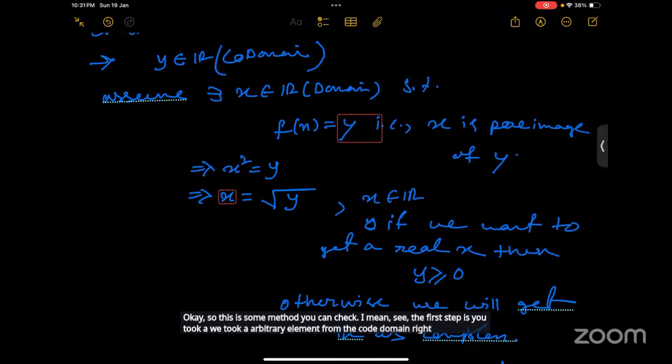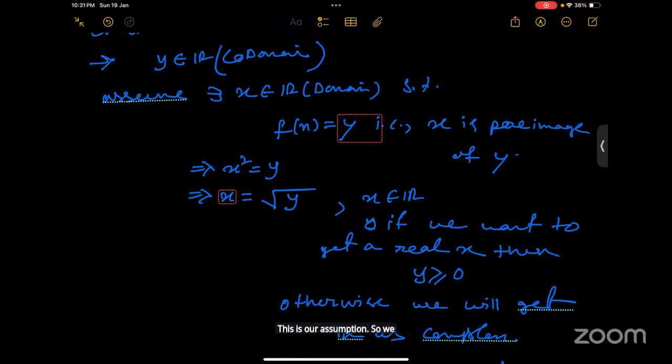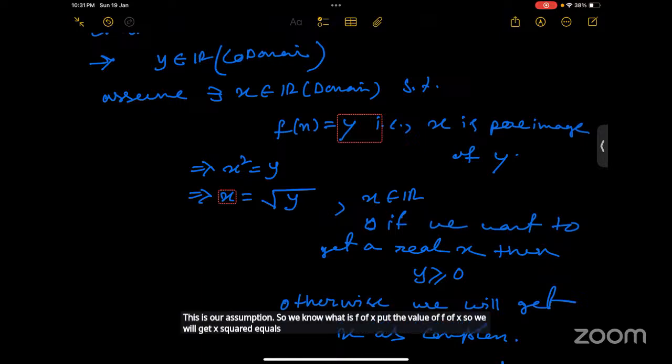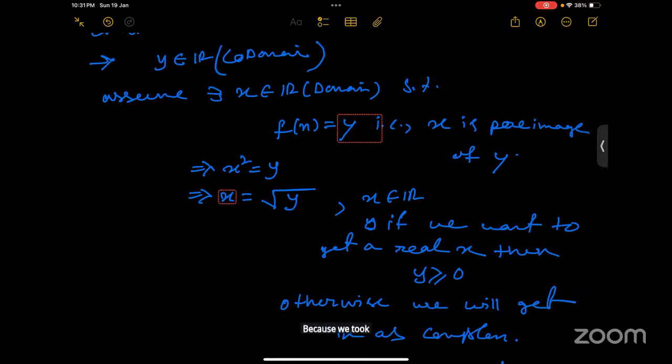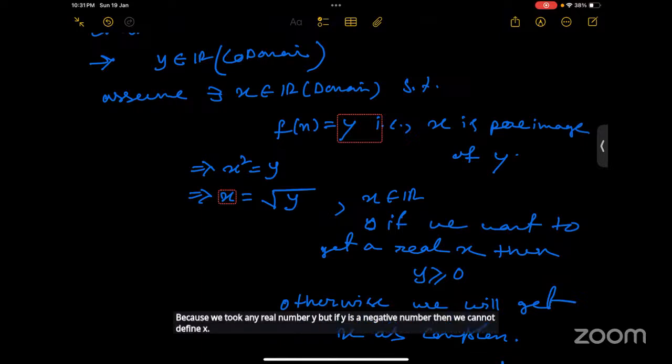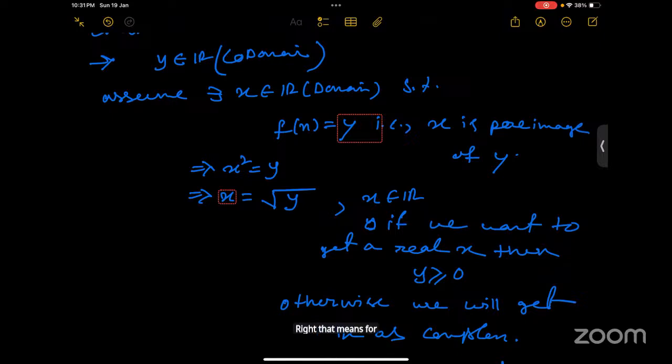Then we assume that there exists an x belonging to R such that f of x equals y. This is our assumption. So we know what f of x is. Put the value of f of x, so we will get x square equals y. In the next line, it will imply that x equals root over y. Now we can see that we took any real number y, but if y is a negative number, then we cannot define x, right? That means for a negative real number, we cannot define any pre-image, right?